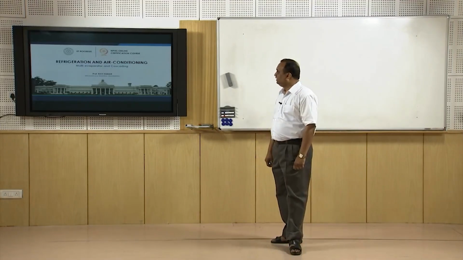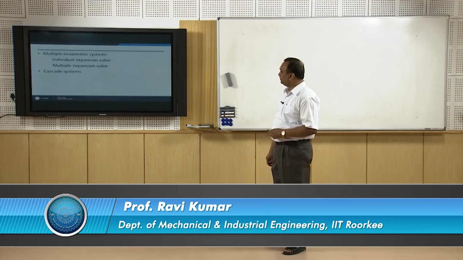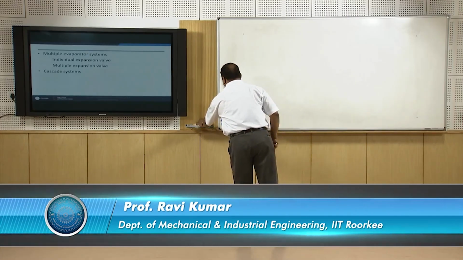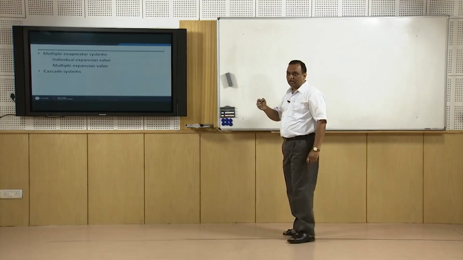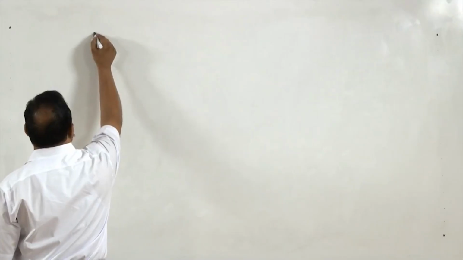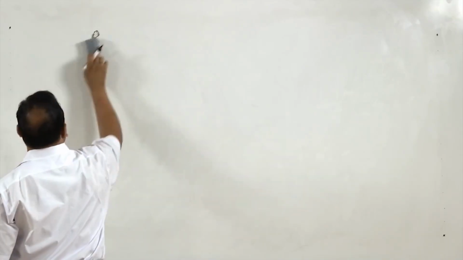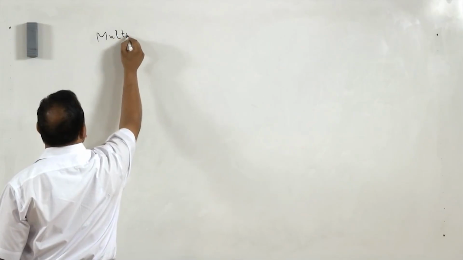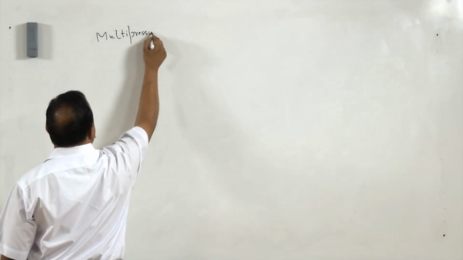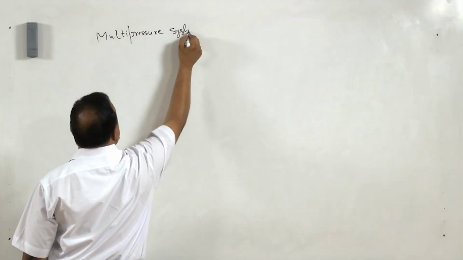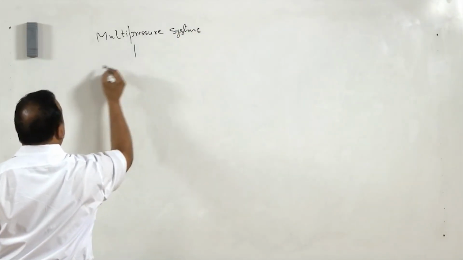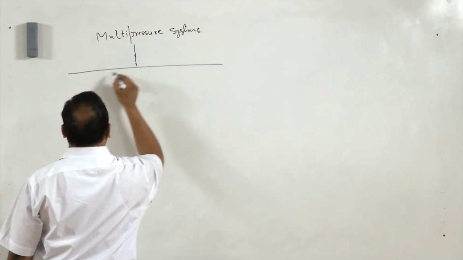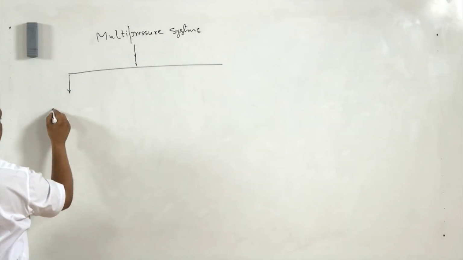Hello, I welcome you all in the course on refrigeration and air conditioning. Today we will cover multi-evaporator and cascading system in vapor compression system. In a multi-pressure system, for the last two lectures we are dealing with multi-pressure system. And in multi-pressure systems, we have already covered multi-compression system in the last two lectures.